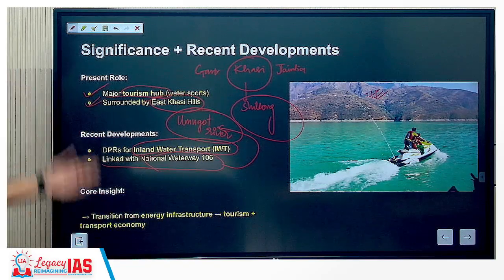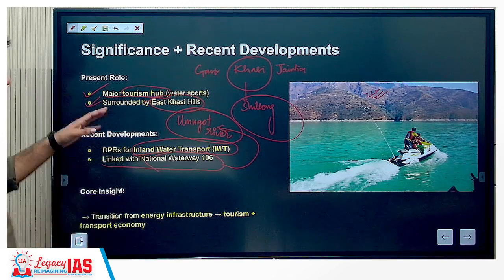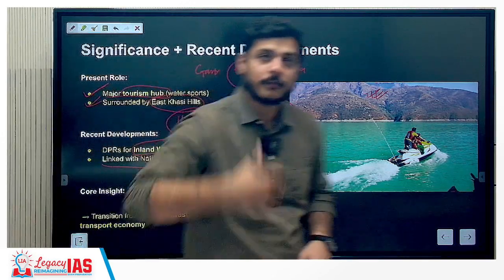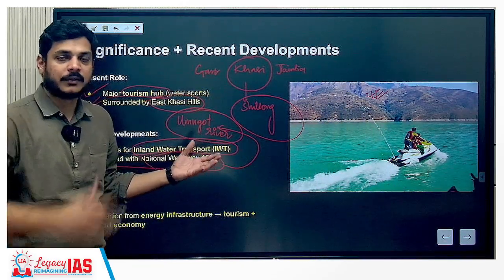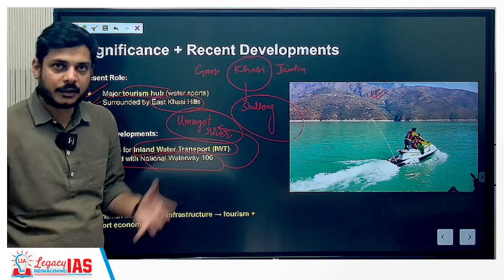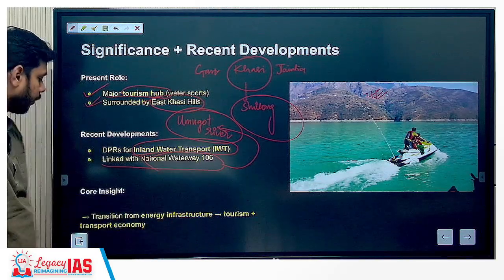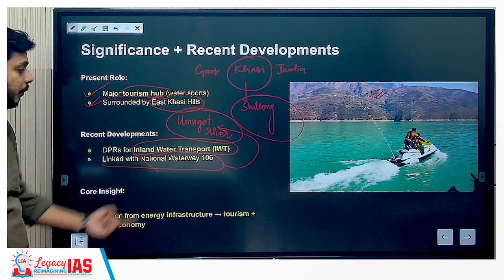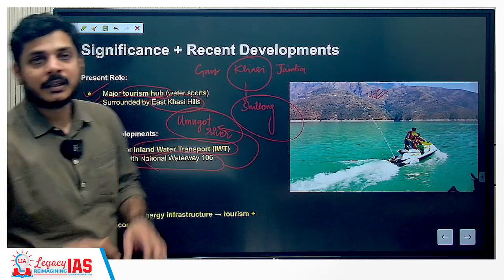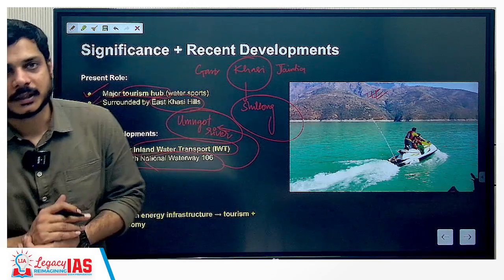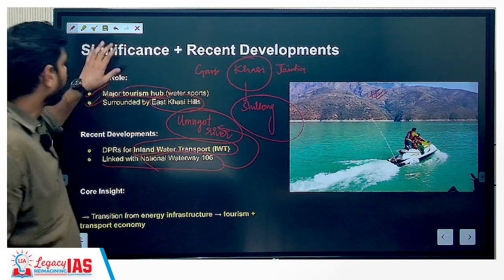So the core insight is a transition from energy infrastructure, because Umiam Lake was created by damming the river and we have a hydroelectric project with 4 into 9 megawatts of electricity, to the tourism and transport economy. Transport mainly relates to inland water transport, meaning logistics is connected through the water bodies themselves, because of its lower cost and less pollution.